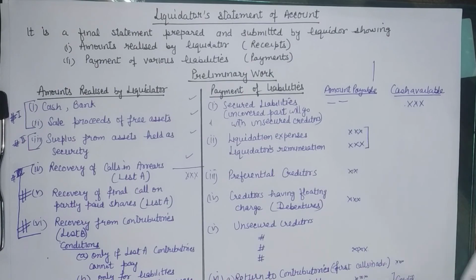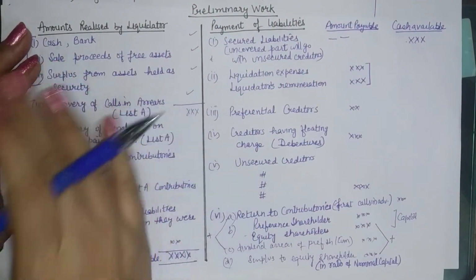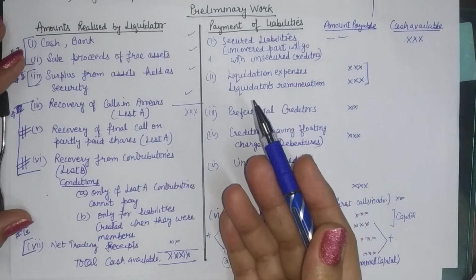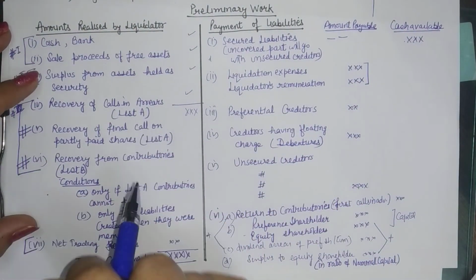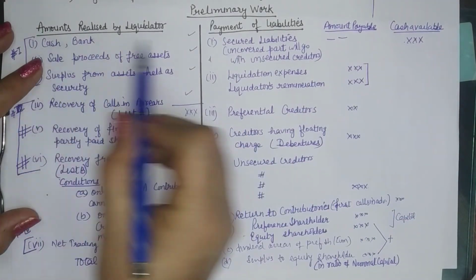So how do we prepare that working note? We just make it like this. On one side we have amounts realized. Of course, we won't be writing all the amounts right at one go because some are based on our decisions. So cash and bank can be taken.